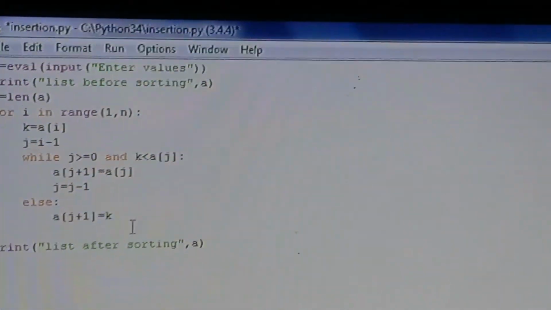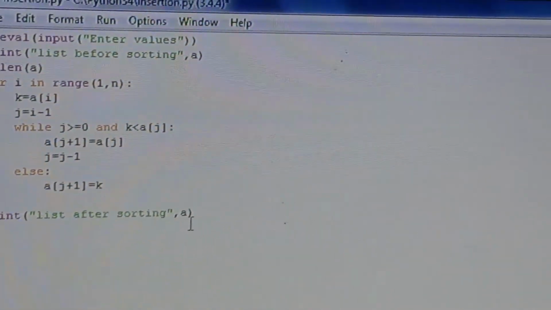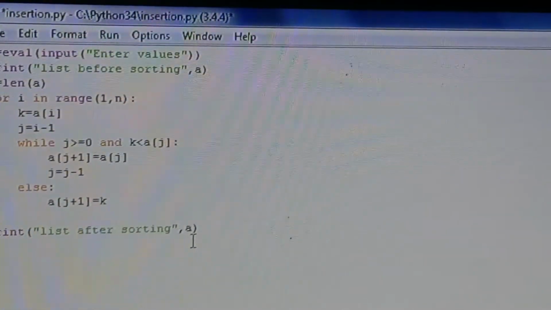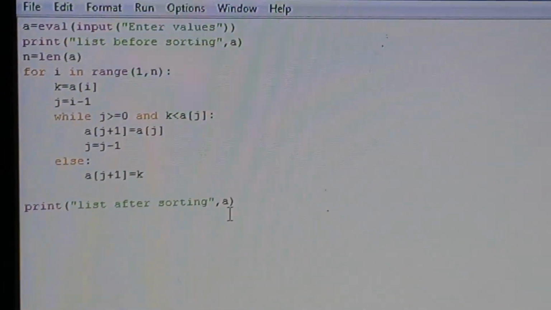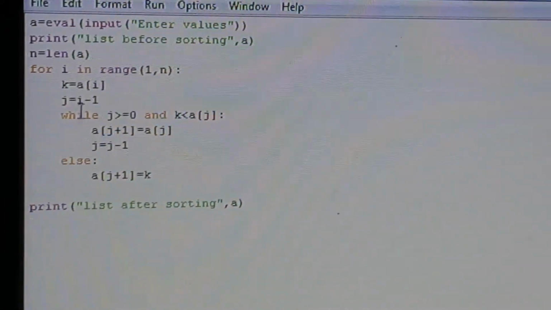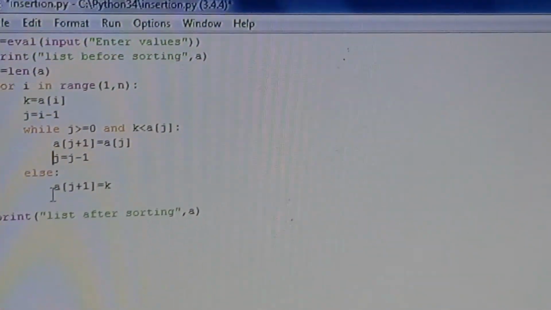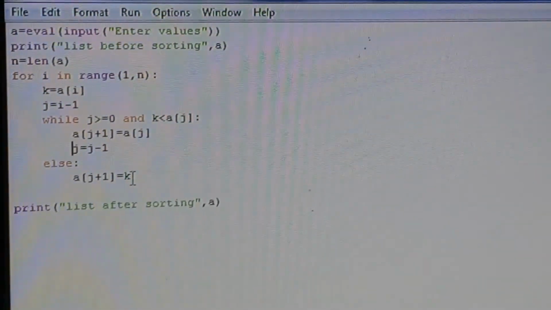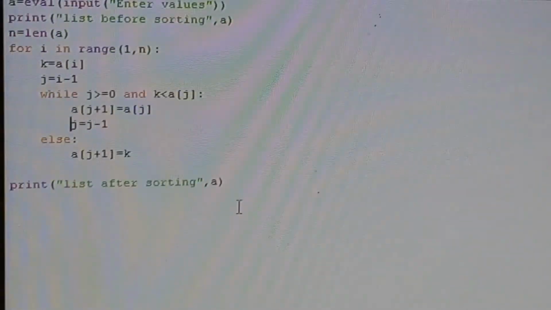It will continue. And what is the meaning of this? j equals j minus 1. It decreases the index, because we are moving in the backward direction. Otherwise, if the condition becomes false, we have to place the next element as k. What is the k value? It is the key value. Now run.